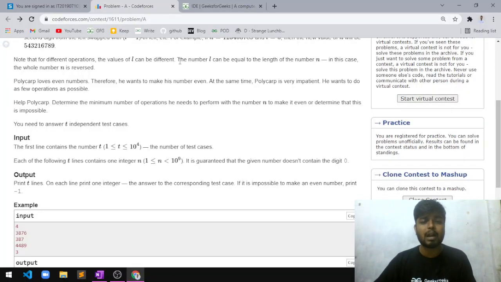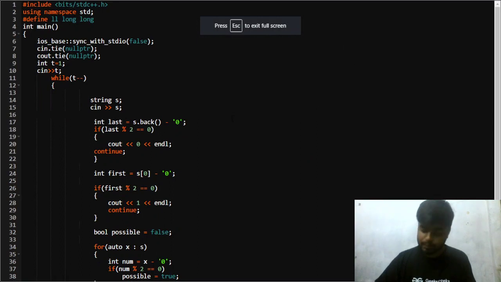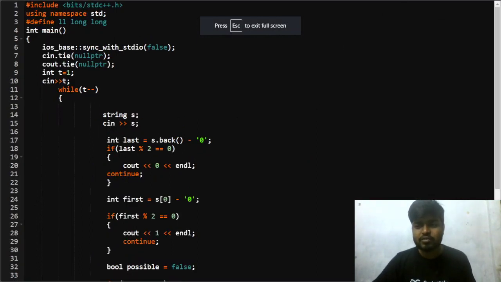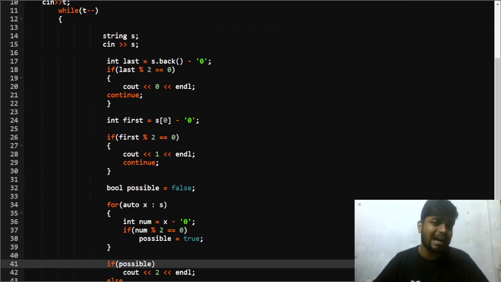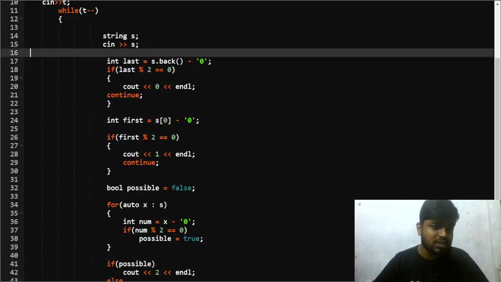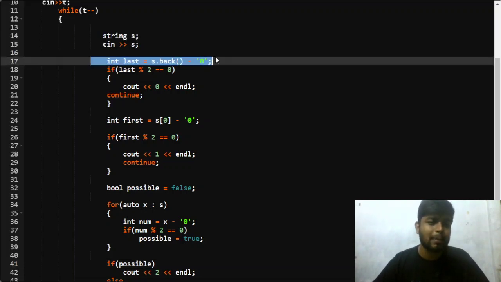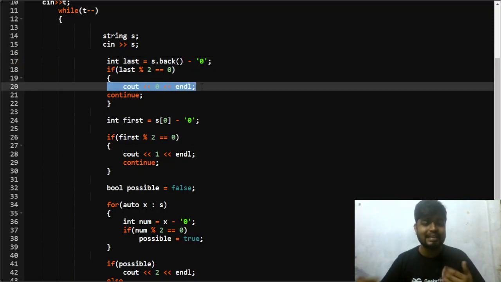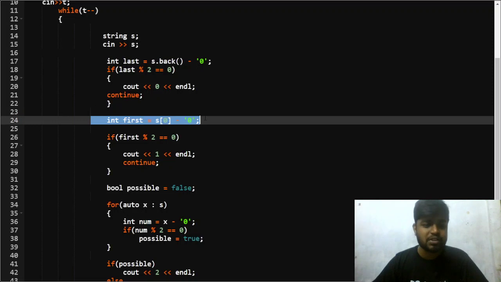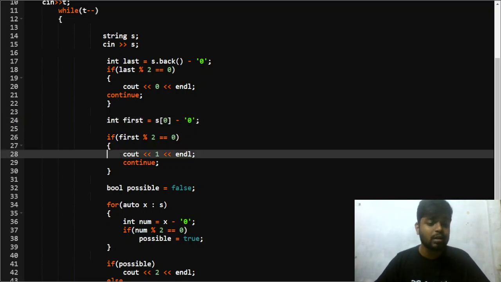Let me show you the code part and how you can implement this problem. First of all, you will take the number as a string input, and after that you will check the last digit, that is s dot back. If it is even, then you do not require any moves because it is already even, so you require 0 moves. After that you will check the first digit. If the first digit is even, then in one move you can reverse the complete string, and your number will become even, right?